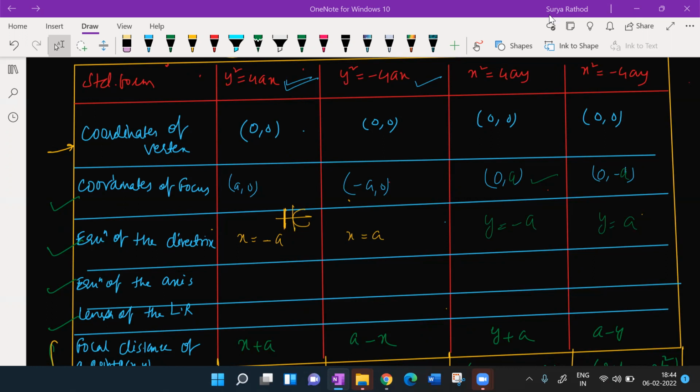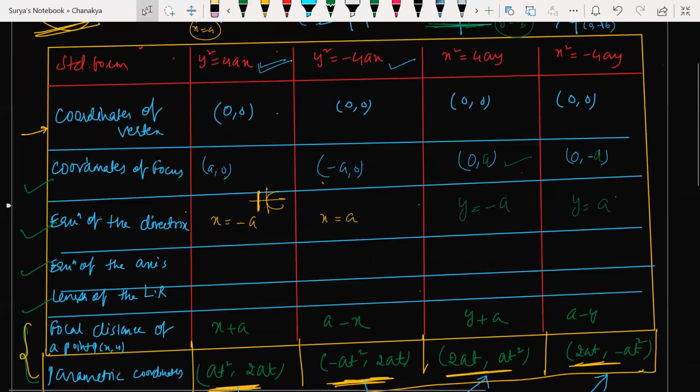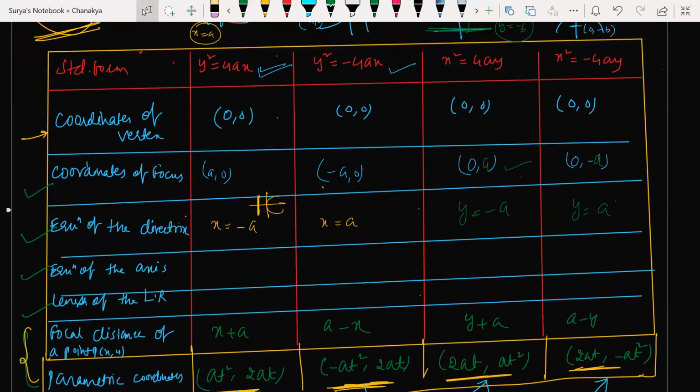Tell me what is the equation of the axis? What is the equation of the axis? Tell me what is the equation?